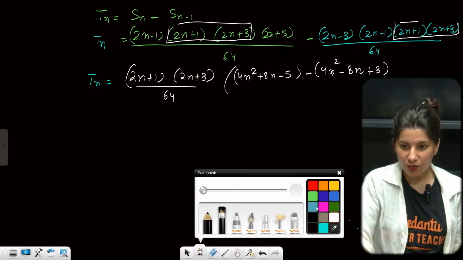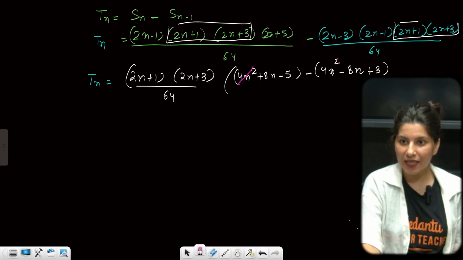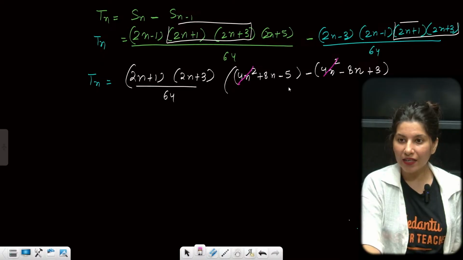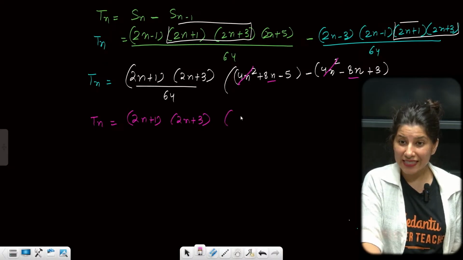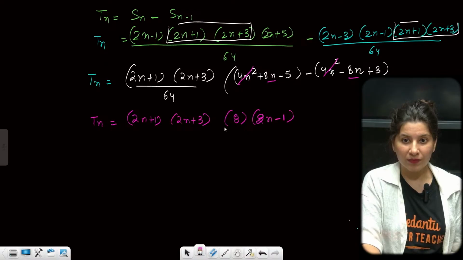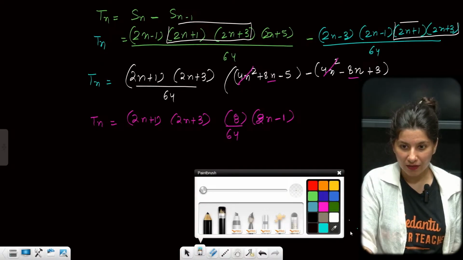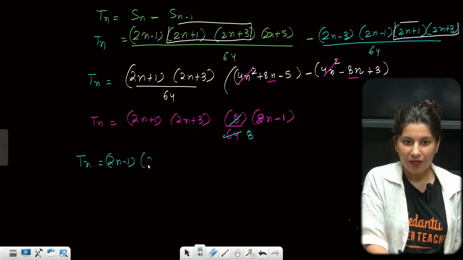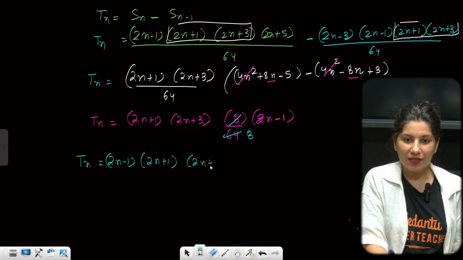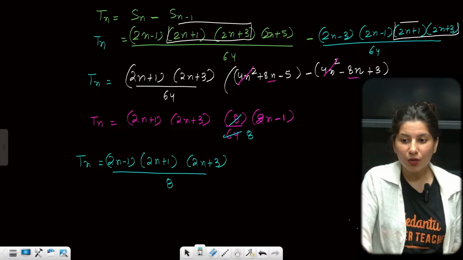Yes. 4n square, I can clearly see it is getting cancelled out. This is 16n and this is minus 8. Can you see? 16n and minus 8. So Tn is going to be 2n plus 1, 2n plus 3 times 16n minus 8. If you take 8 common, the 2n minus 1 upon 64 was already there. So 8 ones are 8, 8 eights are 64. So Tn finally is 2n minus 1, 2n plus 1, 2n plus 3 upon 8. This is what your Tn looks like.